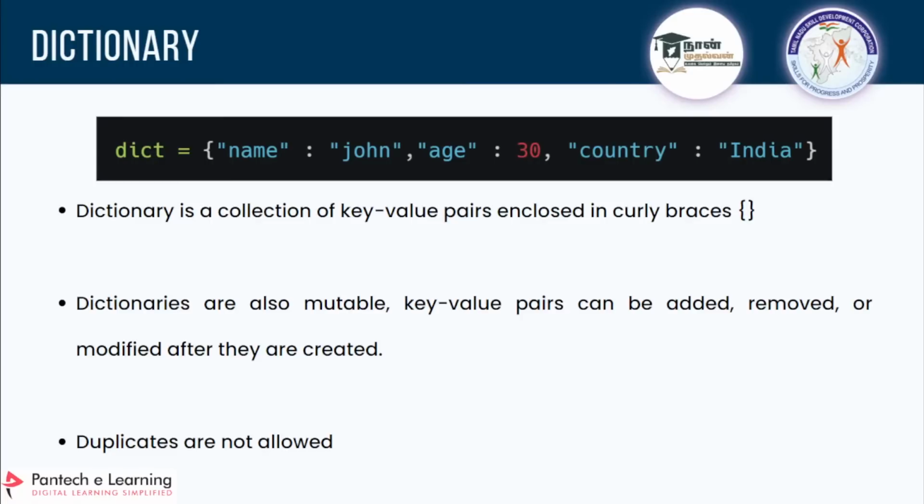And it is similar to a set in that sense. Duplicates are not allowed. In a set also, only unique values are accepted, right? And a dictionary is inside curly braces. It is a combination of key and value pairs. So there will be a key, and with the help of a colon, there will be a value. And with a comma, you can add many more key and value pairs.